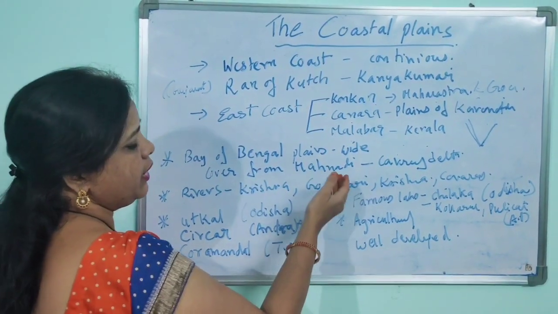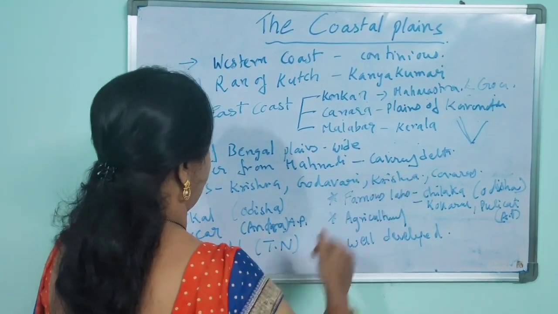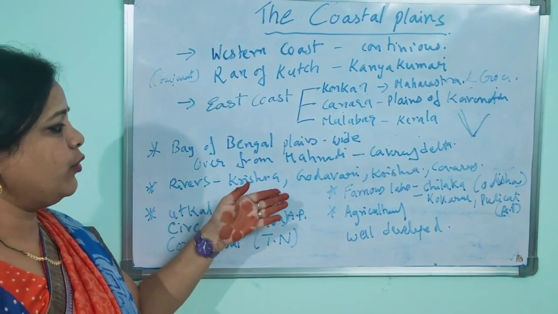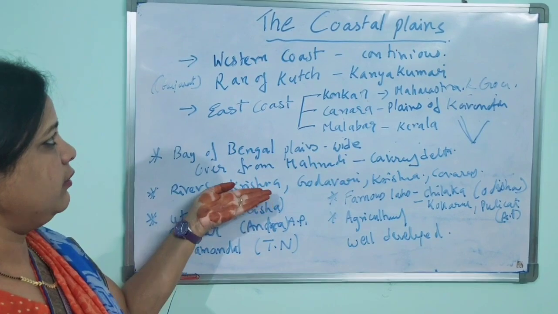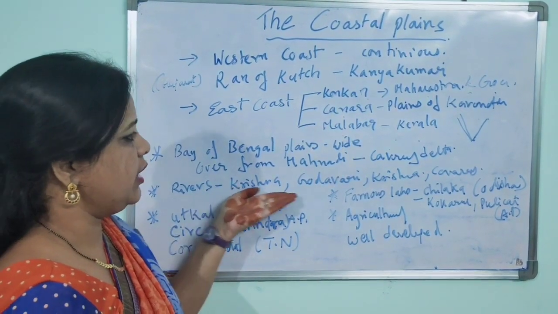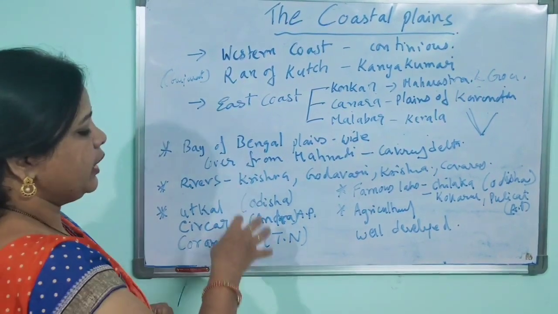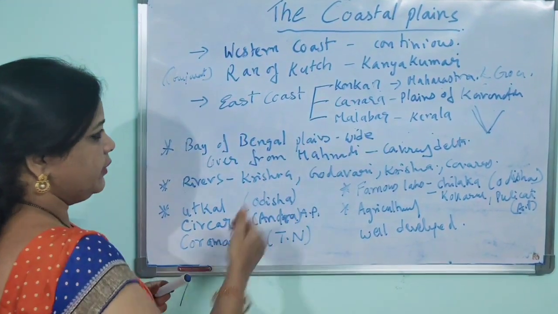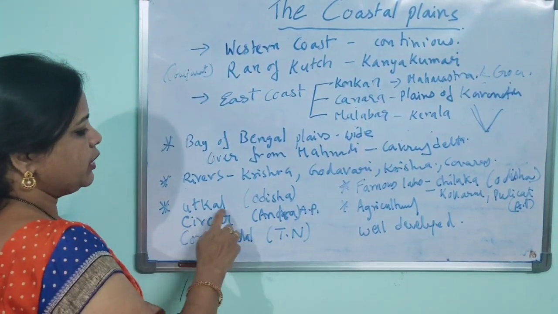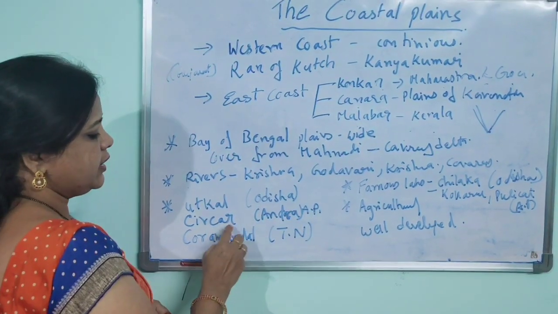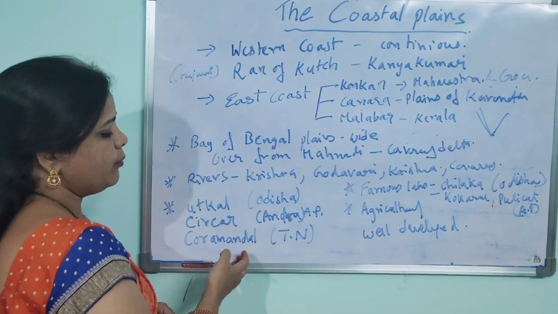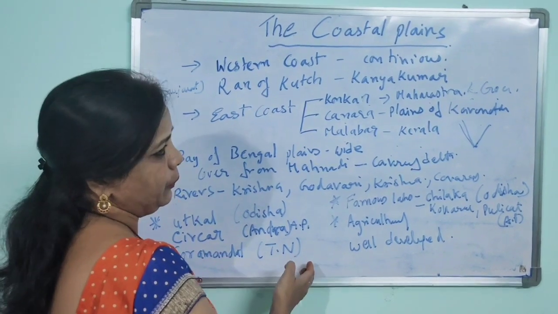Okay, when you see the Bay of Bengal plains, they are wide and cover from Mahanadi to Kaveri delta, and the major rivers flowing in those coastal plains are Krishna, Godavari, and Kaveri. And when you come to the eastern coast, okay, Utkal coast in Odisha, Sirkar coast in Andhra Pradesh, and Coromandel coast in Tamil Nadu.